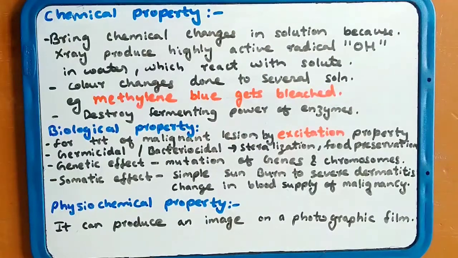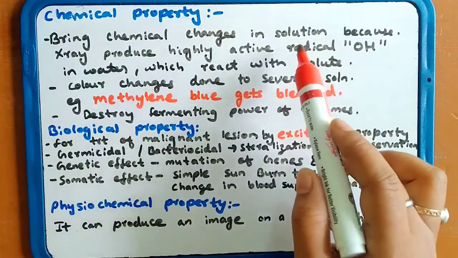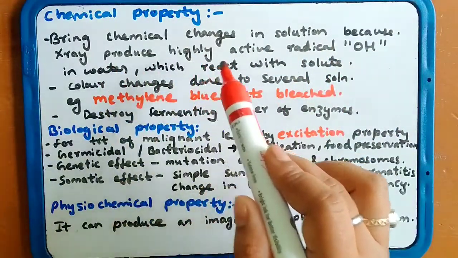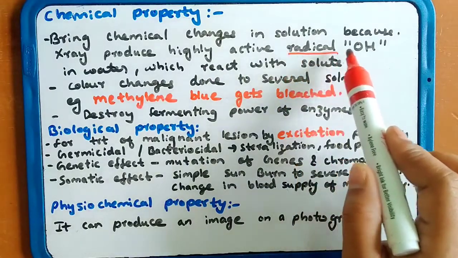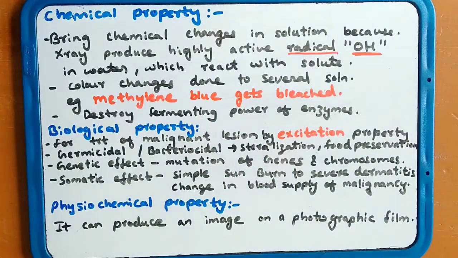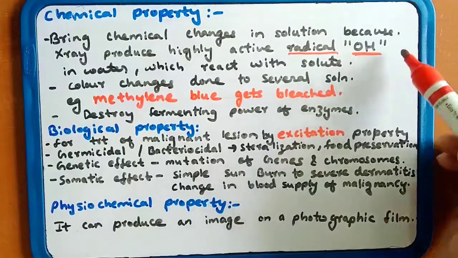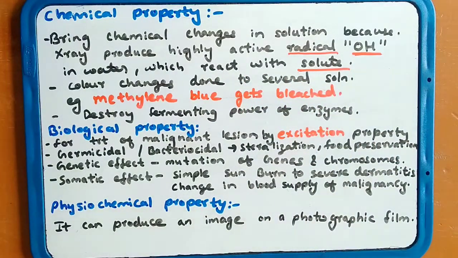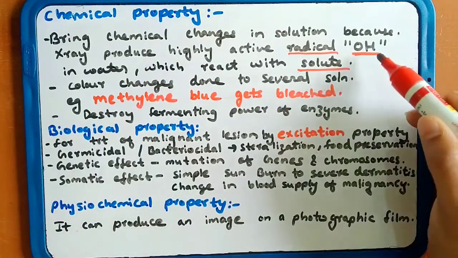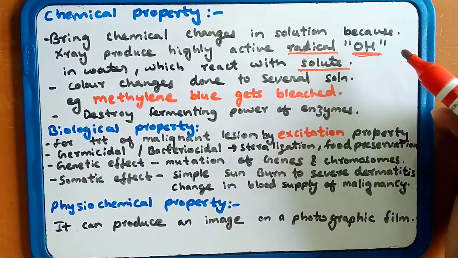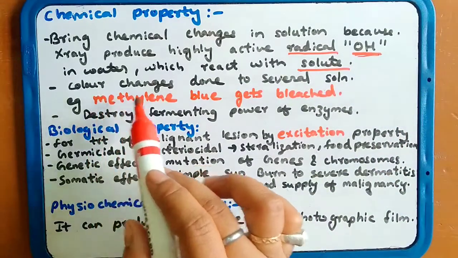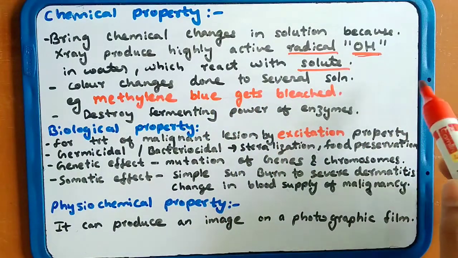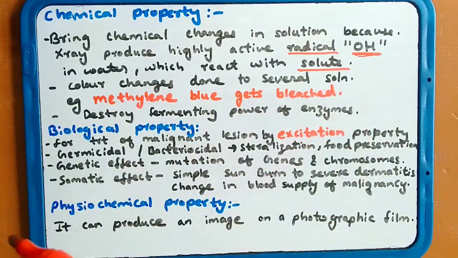X-rays bring chemical changes in solution because X-rays produce a highly active radical, OH, in water, which reacts with a solute. If you have added a solute and made a solution with water, the OH radical produced will react with the solute. Color changes occur in several solutions. X-rays can change the color of a sample.